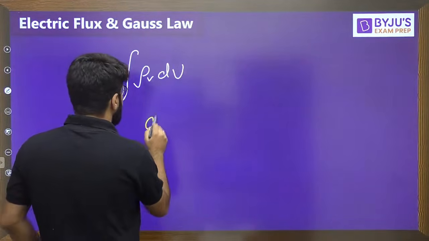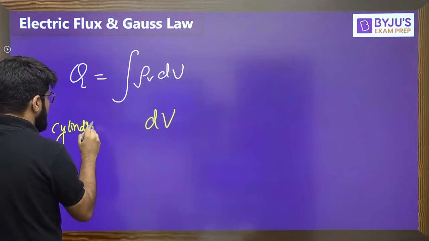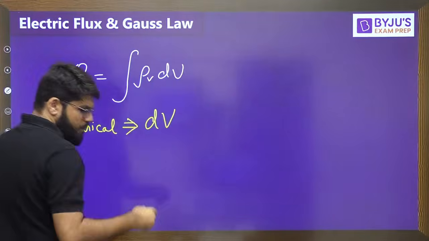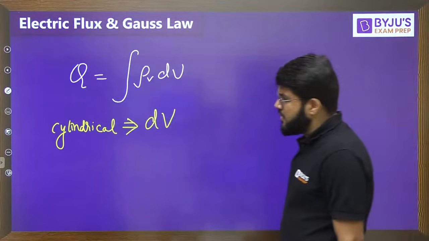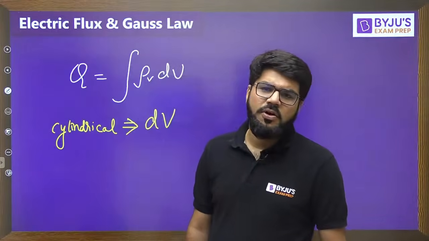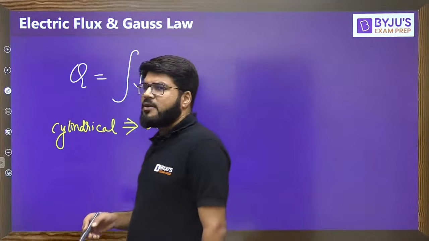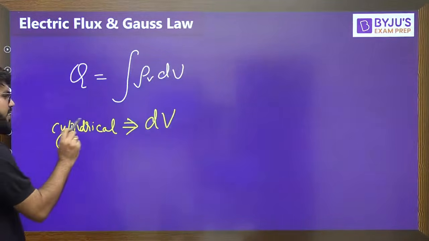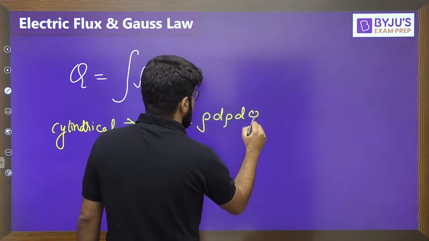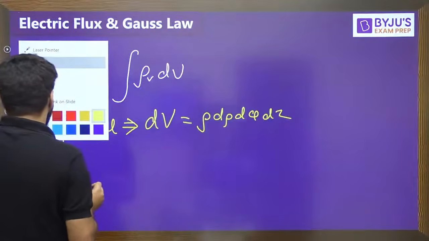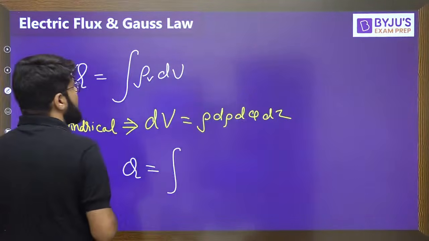What is the dv? For cylindrical, whatever formulas of vector calculus are required, I'll keep briefing you. If you need later on, we can plan some separate classes of vector calculus specifically for EMT. But right now, let me brief the formula. In the cylindrical coordinate system, the value of dv is written as rho d rho d phi dz. So what is the total charge enclosed?